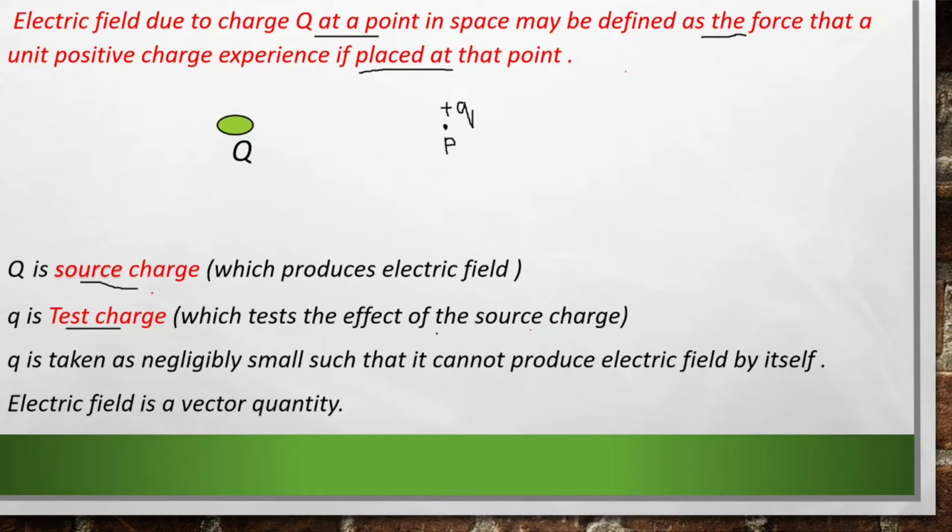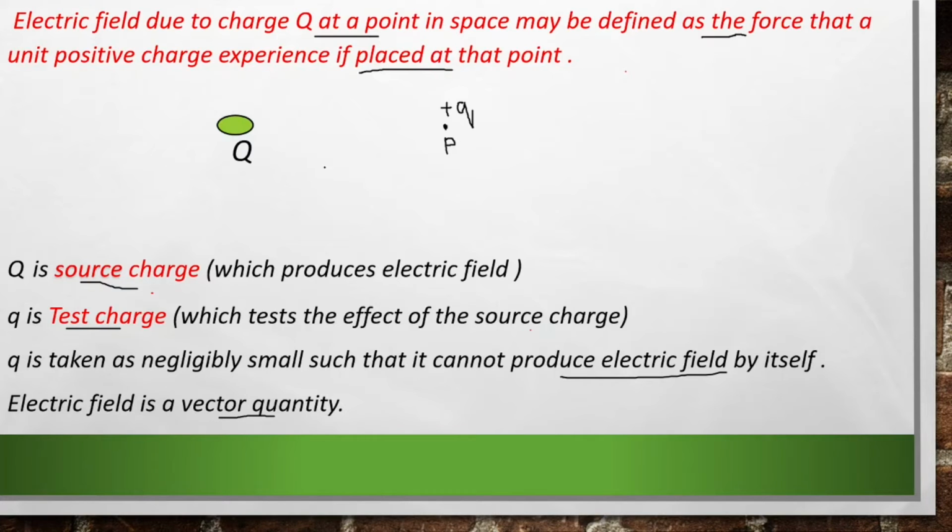Now a question would arise in your mind. Since this is a unit positive charge, this charge also should produce an electric field, right? But the answer is no. Because we are considering this unit positive charge as so negligible that it is not capable of producing an electric field itself. So q is taken as negligibly small so that it cannot produce electric field by itself. And electric field is a vector quantity, that means it has both magnitude and direction.